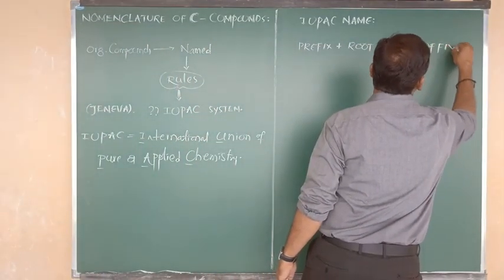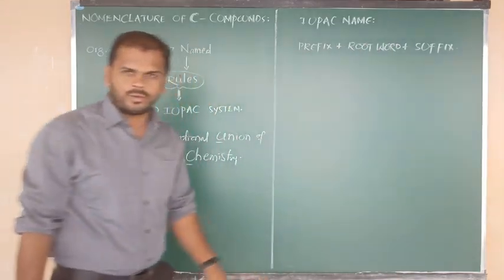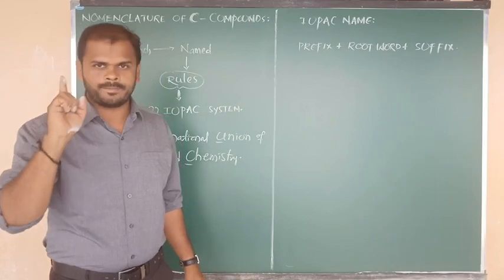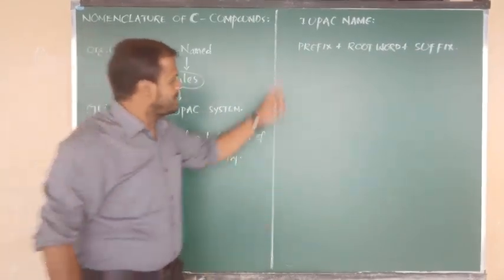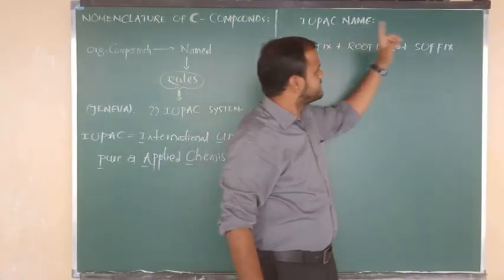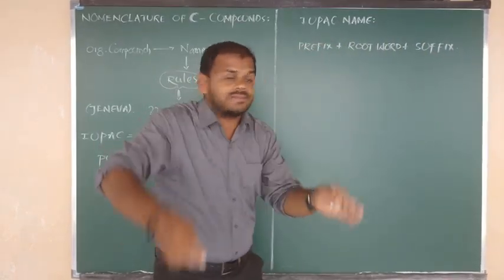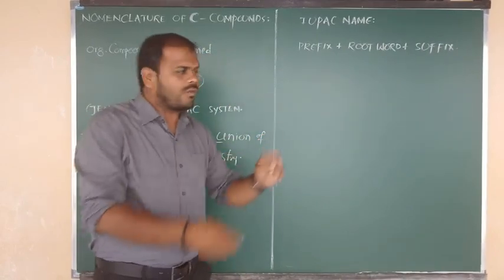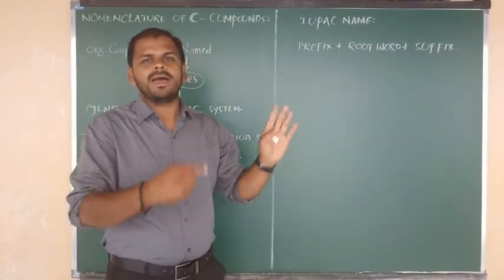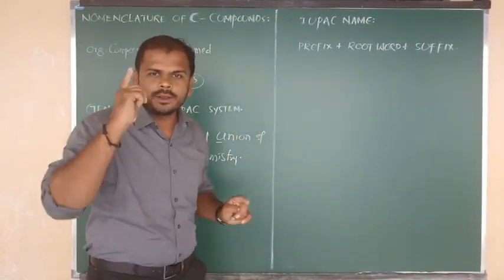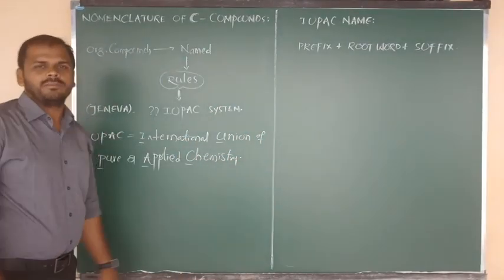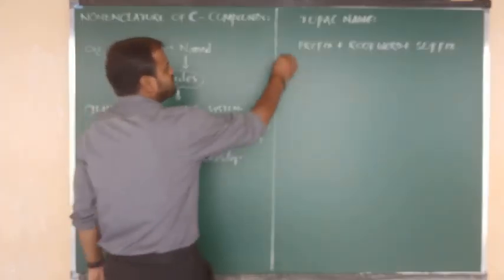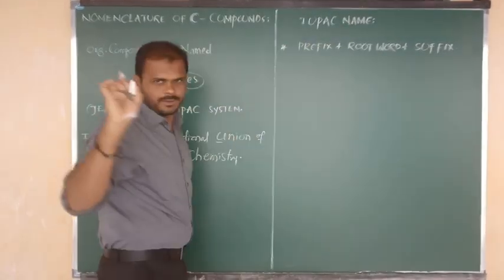What we have to say? Suffix. In that manner only, whatever the organic substance may be, you can write the name. First should be the prefix, the last word should be the suffix, and in between is the root word. Prefix plus root word plus suffix. In that manner, one by one we have to add, then only we can get the IUPAC name of any carbon compound. Okay, all of you? Yes, this part you should fix in your mind.